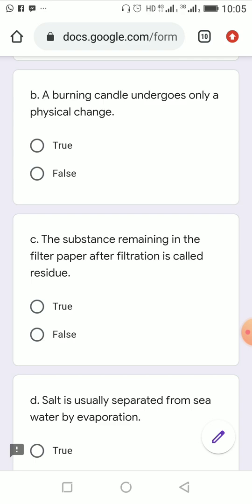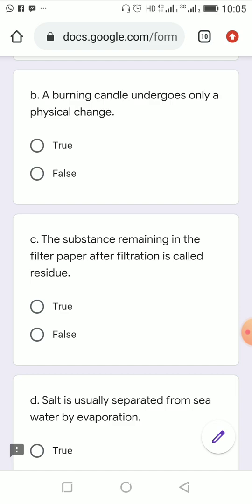But during burning, the candle is actually a fuel, so when this fuel burns in the presence of oxygen, it will produce carbon dioxide and water vapor. For any fuel these will be the products, and other products are there, but these two will be the main products.